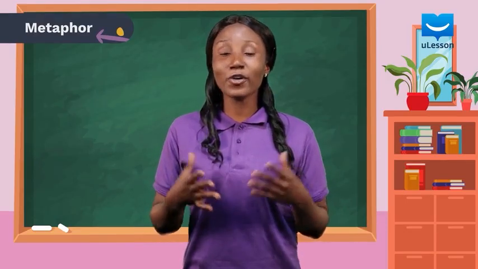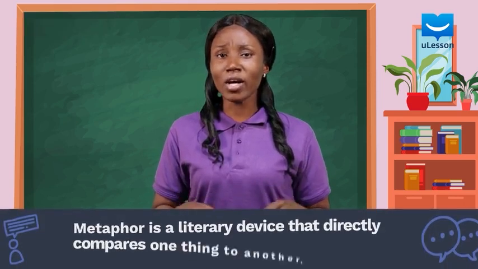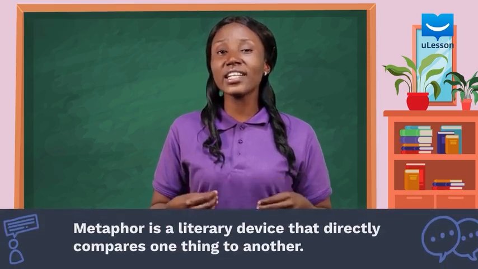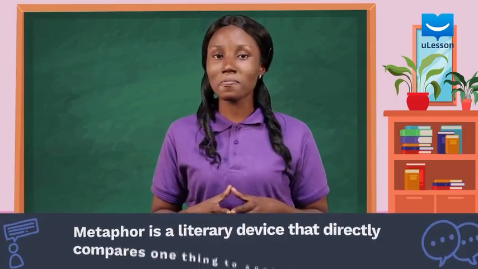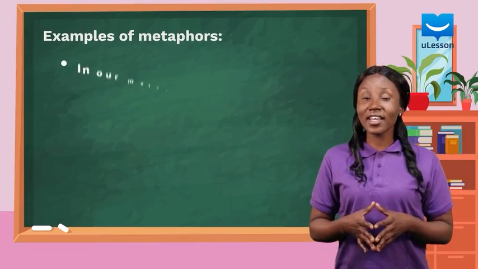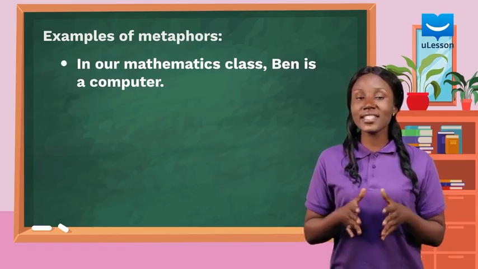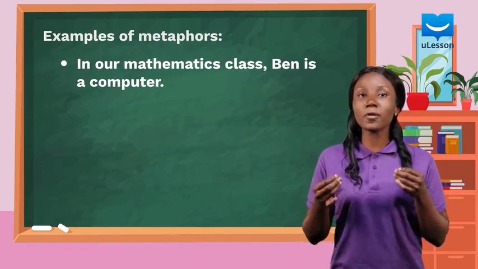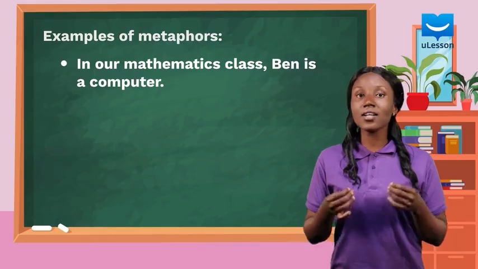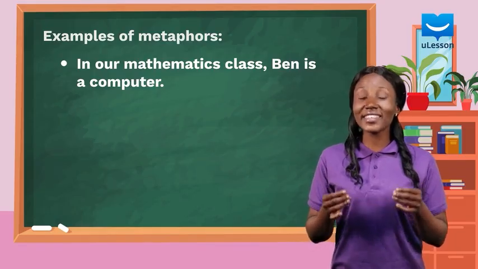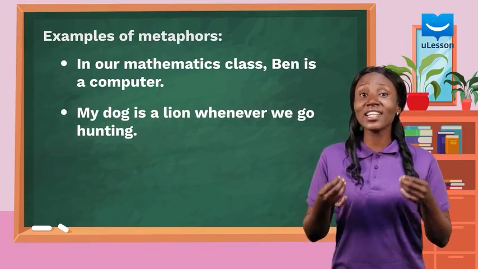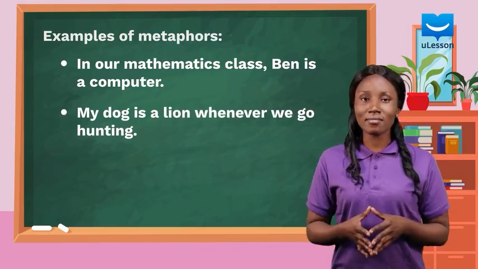Now, metaphor. The only difference between metaphor and simile is that the first does not use as or like for comparison. Metaphor is a literary device that directly compares one thing to another. Examples: in our mathematics class, Ben is a computer. In this sentence, we have compared Ben to a computer because of his arithmetic skills.